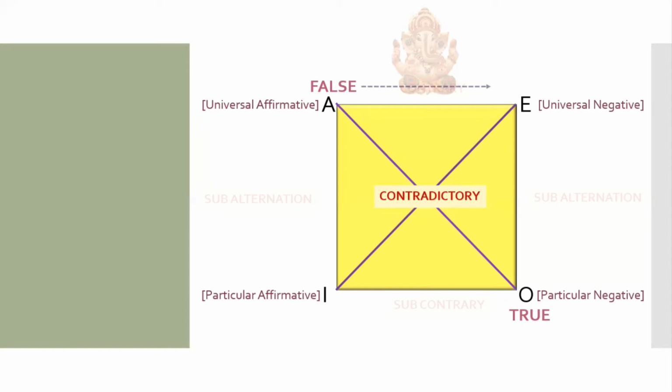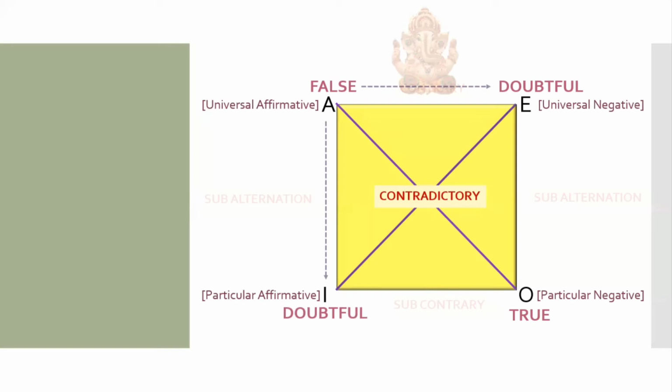So E, because A is false, can be true or can be false also. So what we say is, because A is false, E is doubtful. Remember, if A was true then E had to be false, but if A is false, remember, both cannot be true together, but both can be false together. So if A is false, E could be either true or false. Both are acceptable. So it's doubtful, so we say it's indeterminate. Likewise, because A is false, what happens to I? Remember, I also is going to be doubtful, because if A is false, God will send falsehood down.